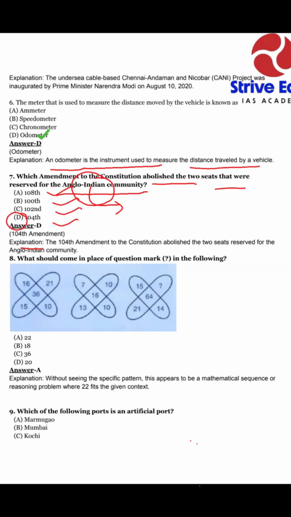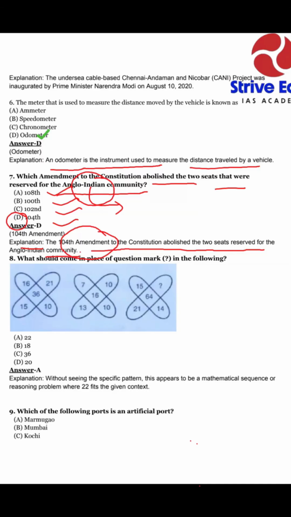The explanation is that the 104th Amendment to the Constitution abolished the two seats reserved for the Anglo-Indian community by the 104th Amendment Act. It is not a very hard question. If you follow your basic current affairs, you can give your answer easily, no problem.